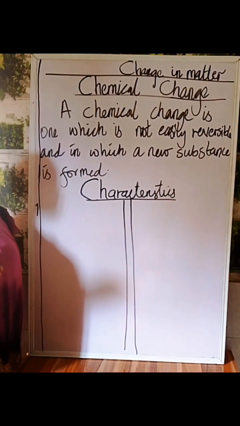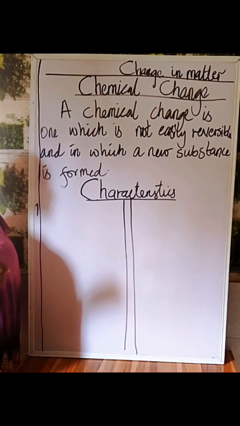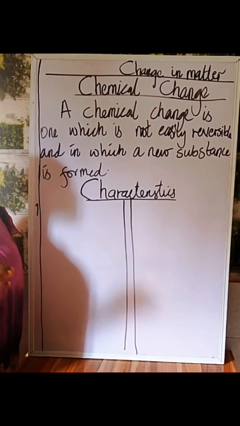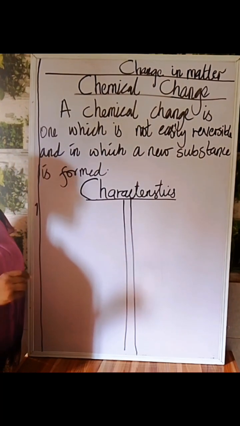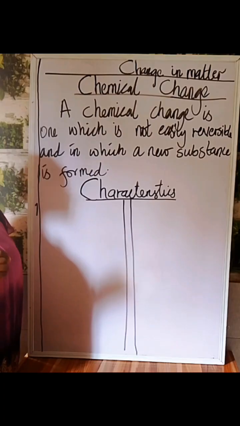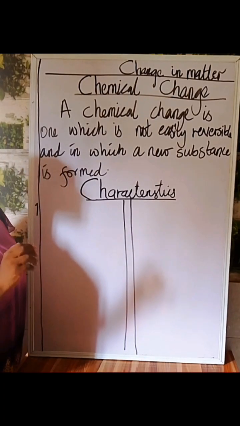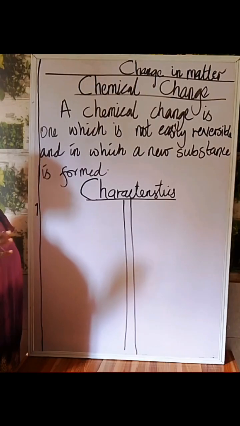The characteristics of a chemical change are very important for us to note because they help us in our lab when we do our experiments. When we see these things, we know that a reaction has taken place. So we must know them.